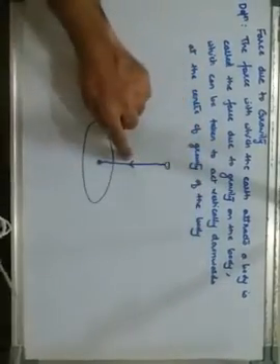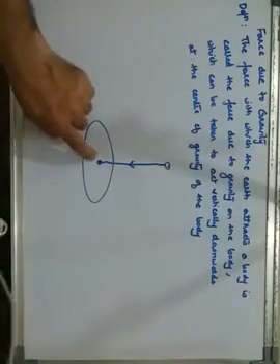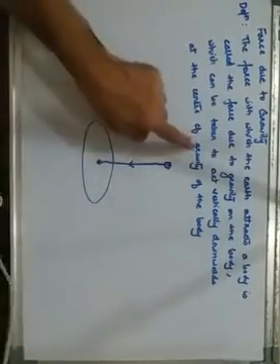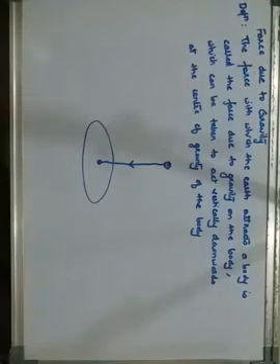See, I have shown you the arrow, vertically downwards at the center. It is acting towards the center of the earth, as well as the center of gravity of the body. So this is about the force due to gravity.